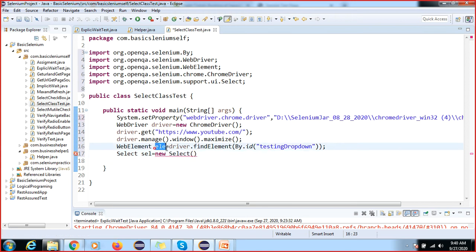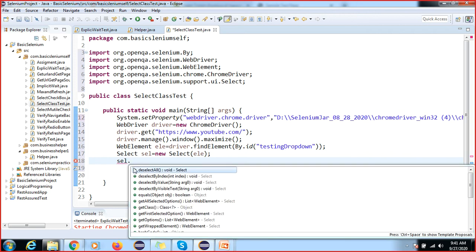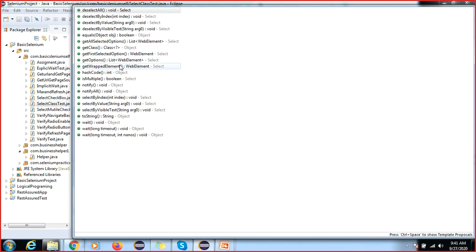Here you have to pass the argument. Now, if I access the methods with sel dot, you can see all the methods we covered in the theory are available.